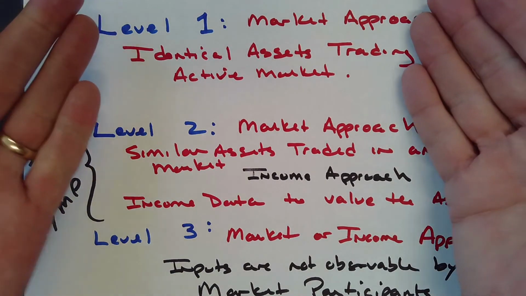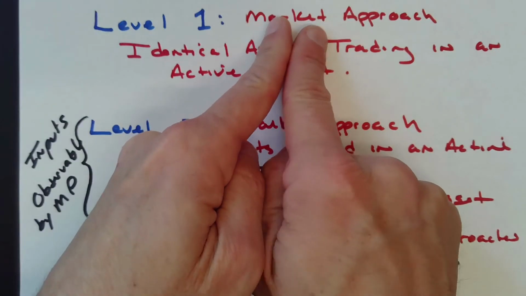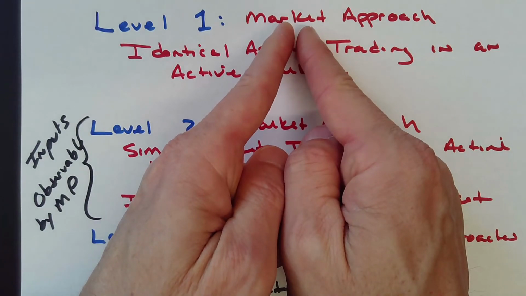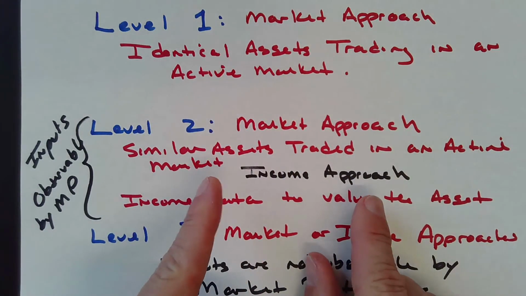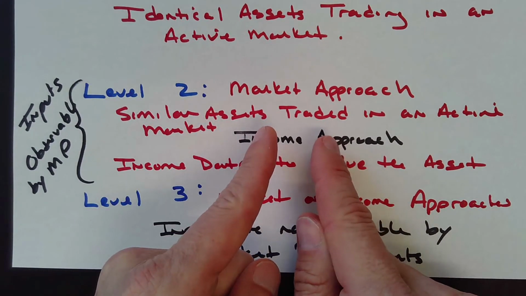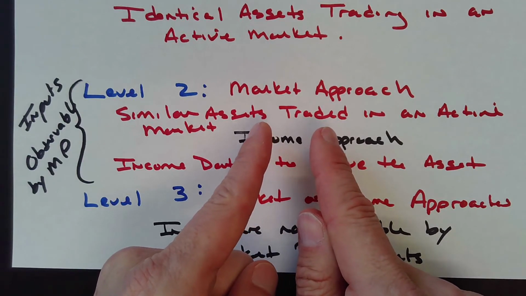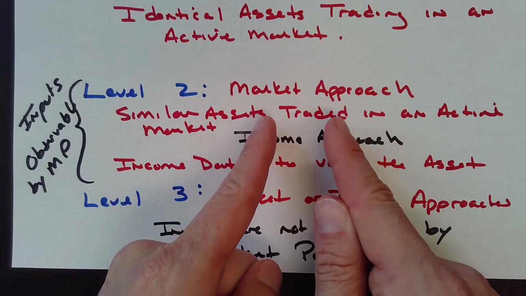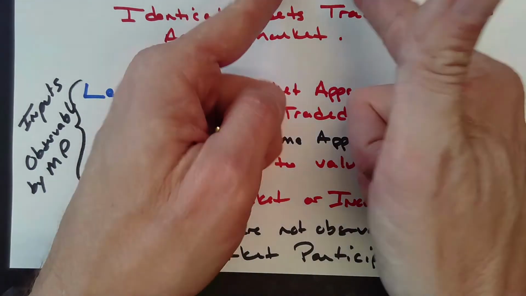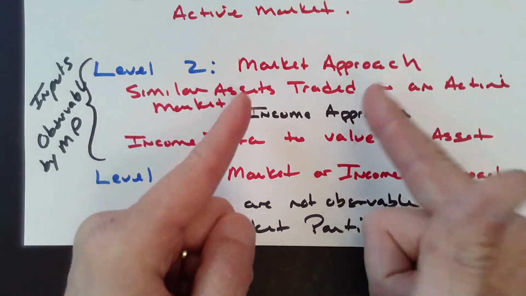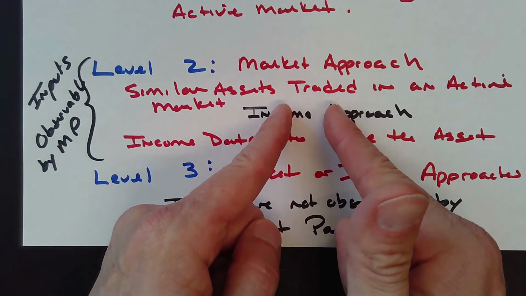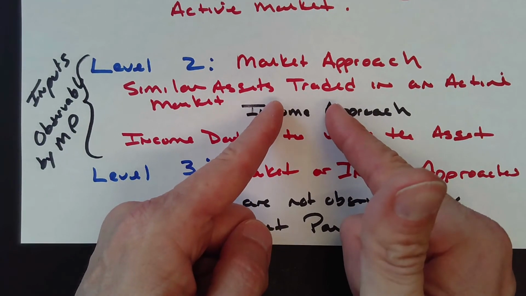So if it's level 1, I know that the variance is probably small. Level 2, well, I'm not getting identical assets, I'm getting similar assets, but at least the information is observable by market participants, so maybe the variance is clearly bigger than level 1, but at least it's using available observable data.